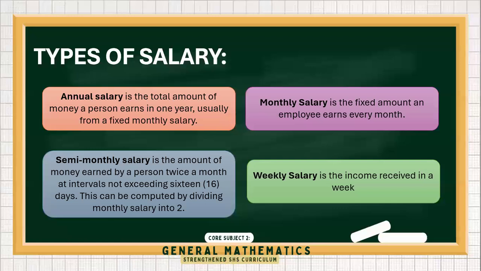For example, if Mom Lisa has an annual salary of 240,000, then we divide it by 12, and her monthly salary will be 20,000. Then we compute the semi-monthly salary, and that will be paid twice a month. When we talk about weekly salary, you simply divide it by 4. Remember that salary is often used for blue-collar jobs.